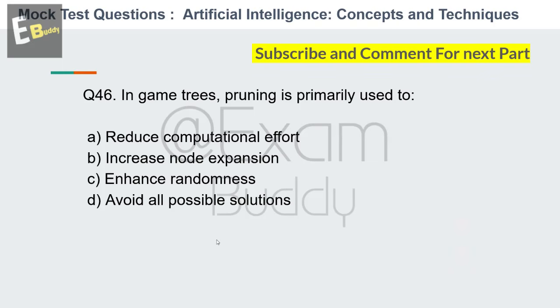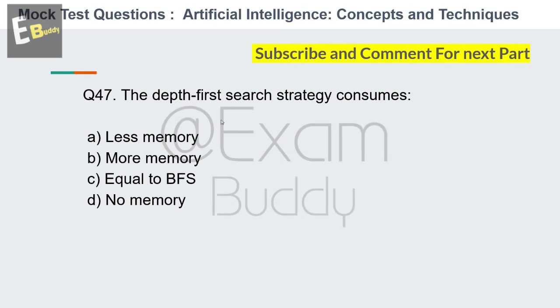And the answer is A. Reduce computational effort. And now let's go to our question number 47. The depth first search strategy consumes. So these are the options: less memory, more memory, equal to BFS, no memory. So your time starts now.